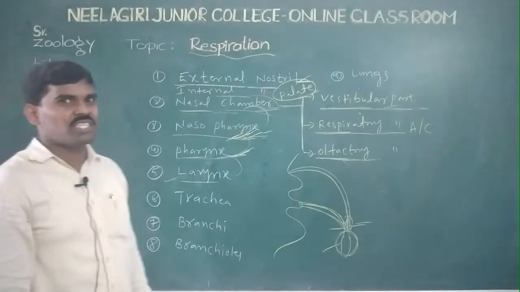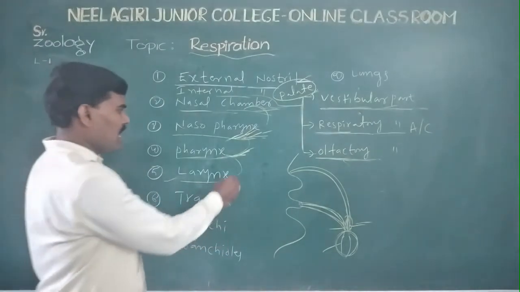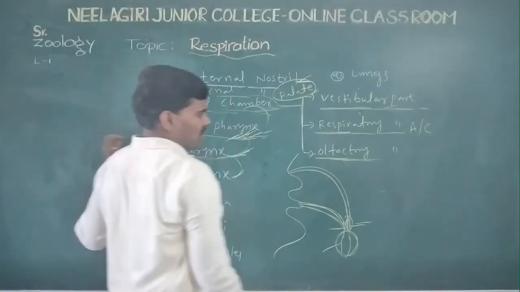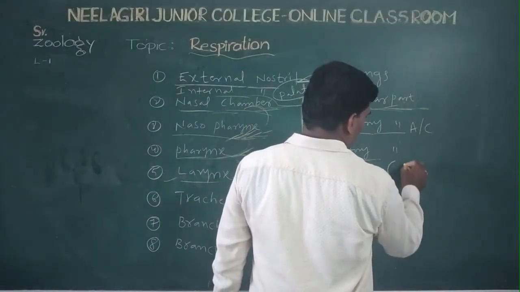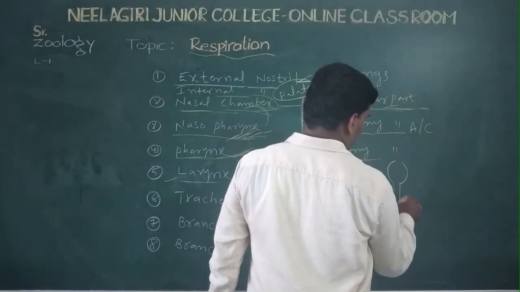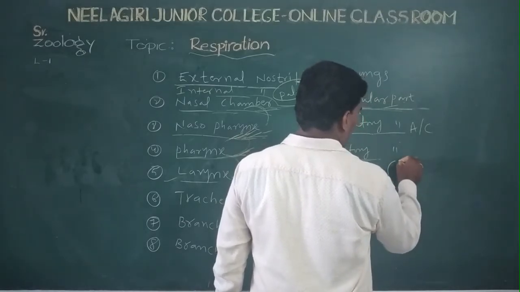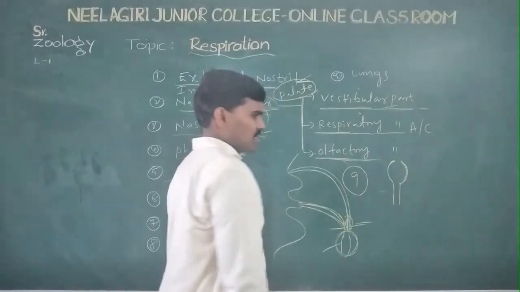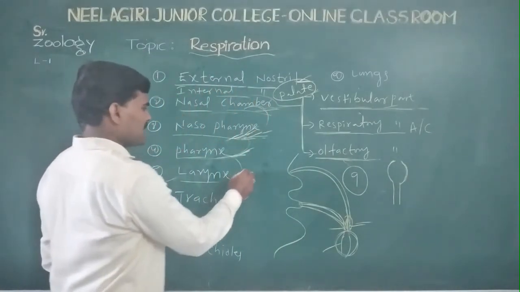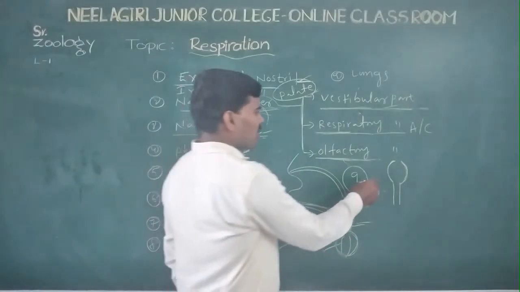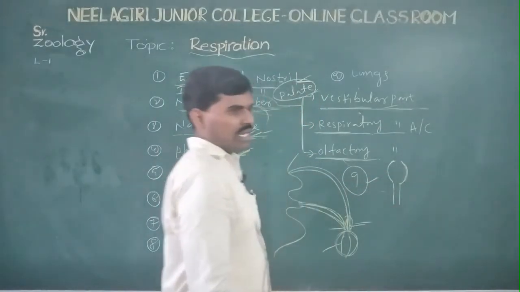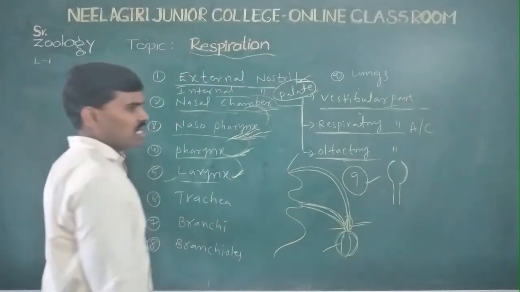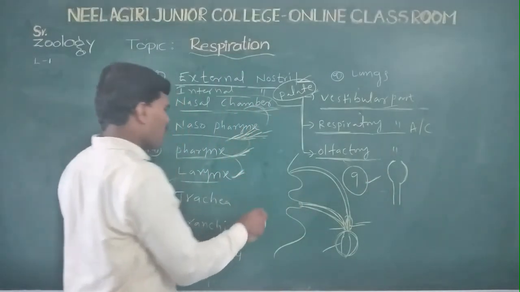The larynx is the voice box, the sound producing organ. It is a box-like or oval-like structure made up of nine cartilaginous plates, such as cricoid, thyroid and adenoid. These nine cartilaginous plates form the larynx.